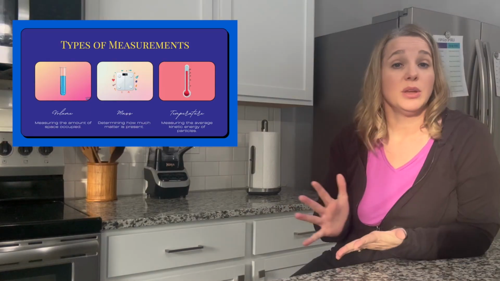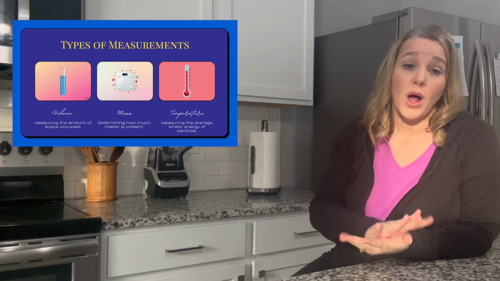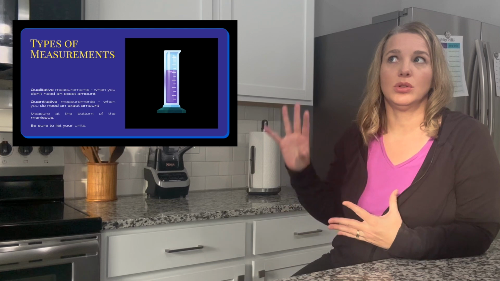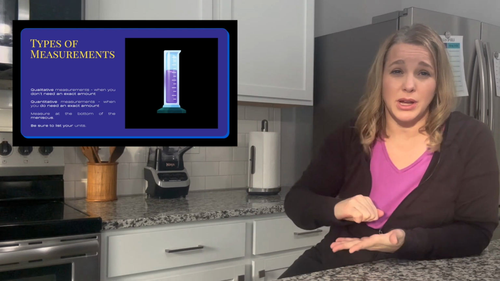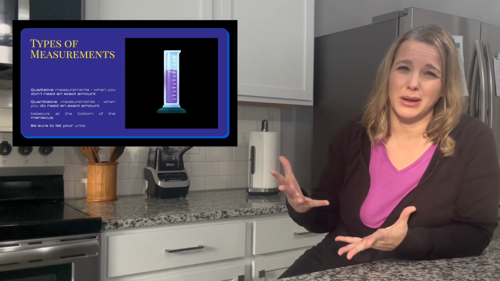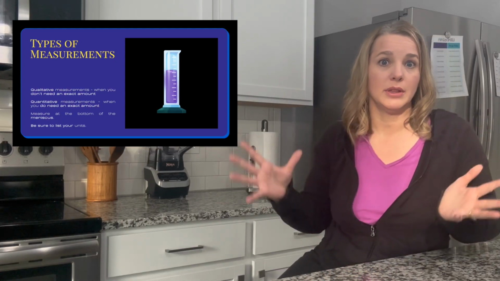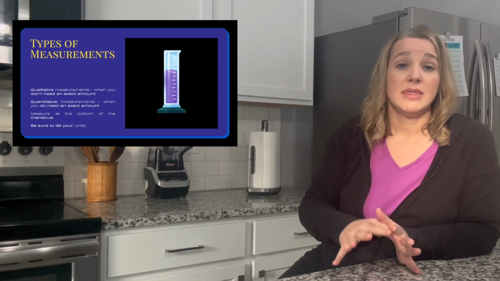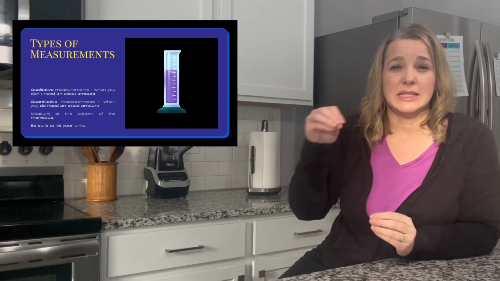There are some important terms that we need to understand as we start taking these measurements. So there are qualitative measurements and there are quantitative measurements. If I tell you to get pasta water ready, so you're going to boil pasta, would you need to measure out the pasta water with a measuring cup and make sure that it's exactly right? Probably not, right? You just need to make sure that there's enough water that it'll cover the pasta and boil without boiling over in the pan and get it cooked without sticking together, right? It doesn't have to be super exact. That's what we call a qualitative measurement. That's when you don't need an exact amount.